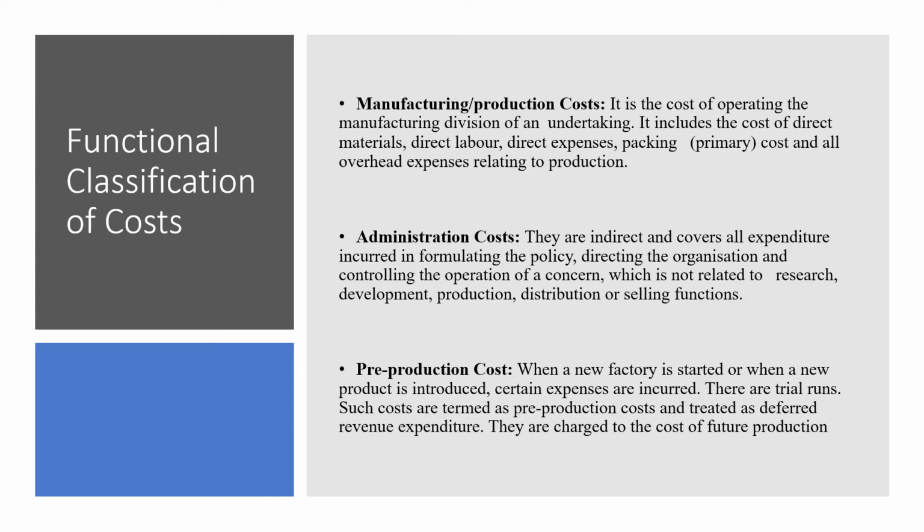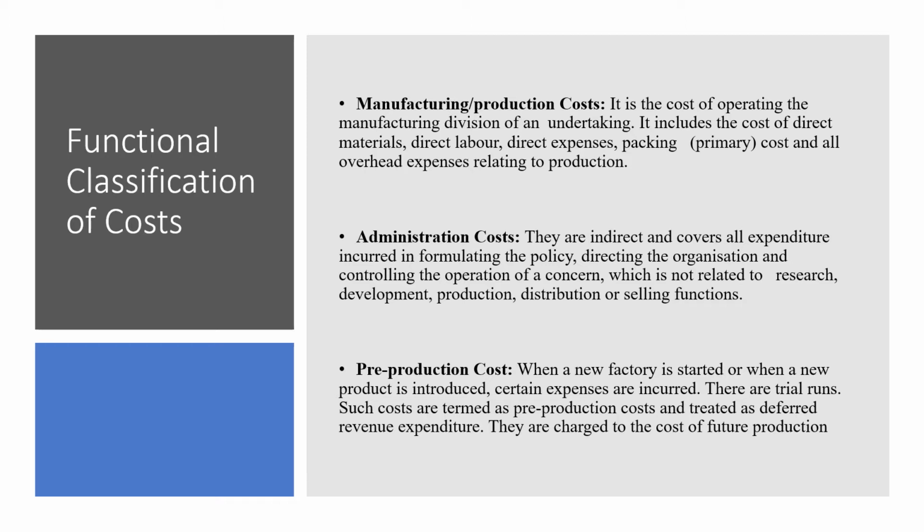So first we will see what is production cost. The name itself signifies it is the cost of operating the manufacturing division of an undertaking. That means the cost of producing the product. It includes the cost of all direct materials, direct labor, direct expenses, and all overhead expenses relating to production. In short, the entire expenses which are related to the production of the product.